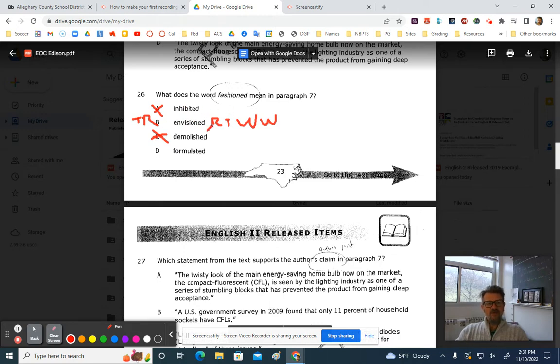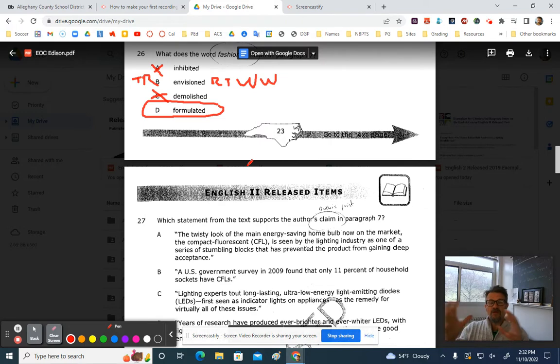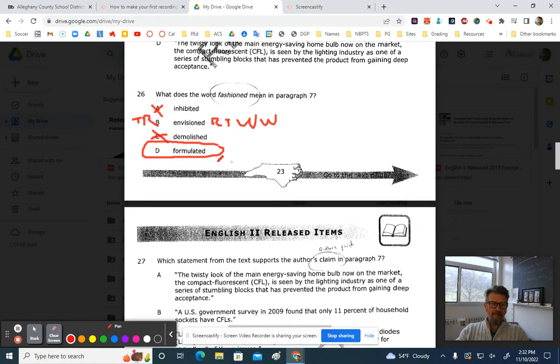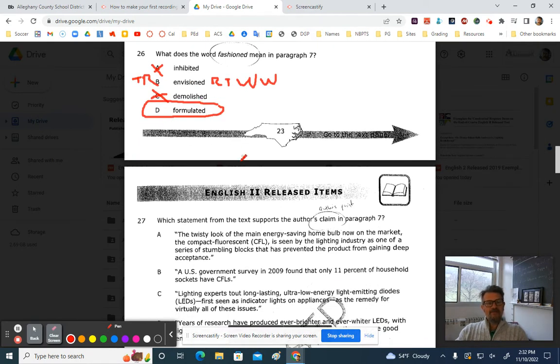So it's a positive word, but it's not what we want. The correct answer choice is D. That comes the closest to bring into reality. Okay, pause the video. Make sure that you have everything done for question number 26. Two strikes, a right tone, wrong word trap, and then the correct answer.